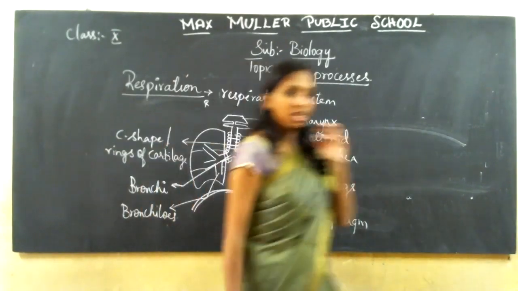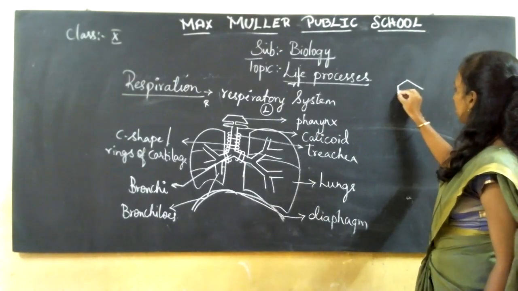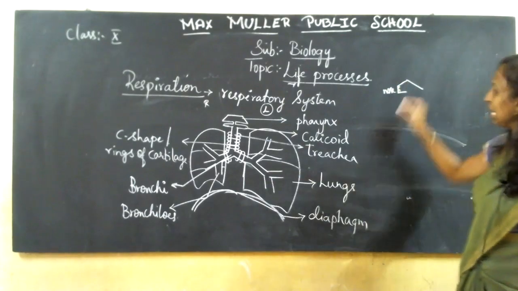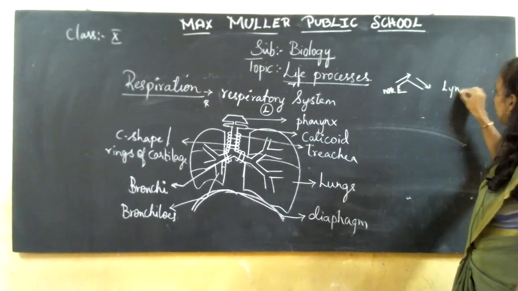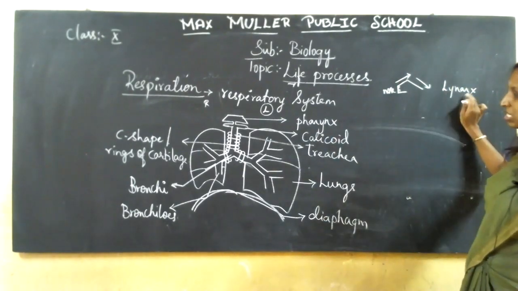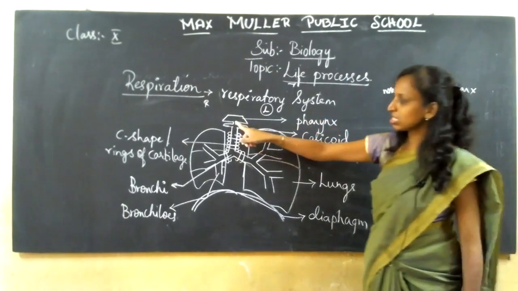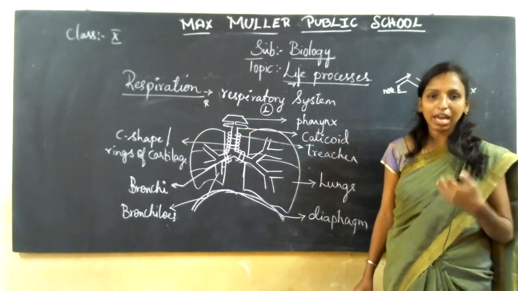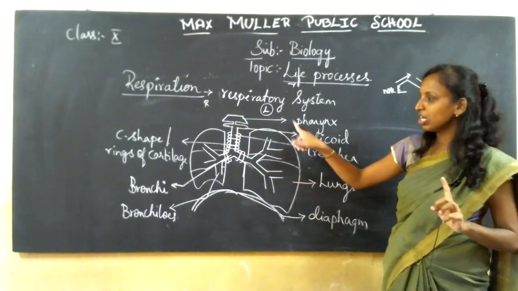That means we inhale through our nose. That means nostrils. See, this is your nostrils. Nose. It has 2 holes, nothing but your nostrils. The air is inhaled, reaches your larynx region, then reaches your pharynx region. As soon as it reaches, it enters inside your trachea. Now, how does the process of respiration take place? You inhale your air as it enters through your nostrils, reaches your larynx and your pharynx region, then enters